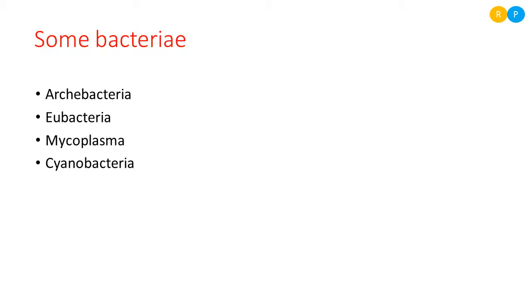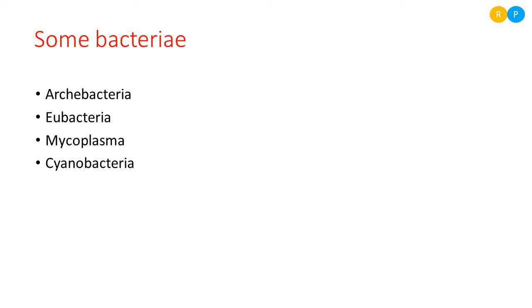Yes, now we have some of the members belonging to this kingdom. The best examples of organisms belonging to Monera are Archibacteria, which is nothing but ancient bacteria. Then one more is Eubacteria, which is nothing but true bacteria. Then one more example is Mycoplasma, then cyanobacteria. These are a few important members we are going to study in our next video.